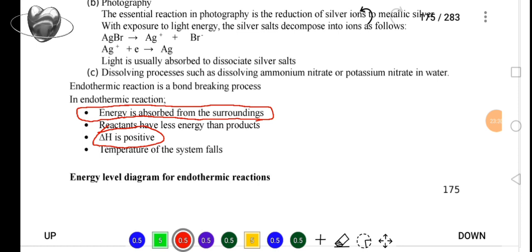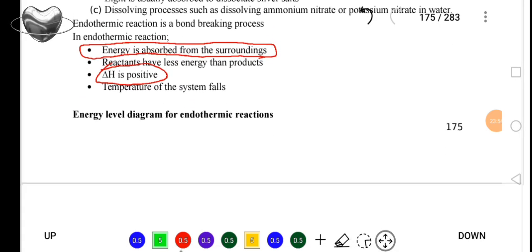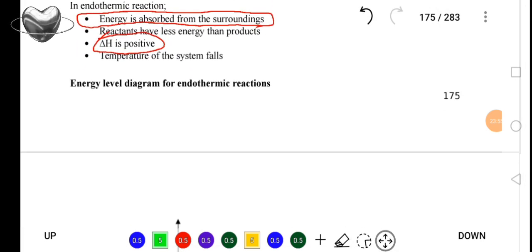Another characteristic is that the temperature of the system falls. That is very important. Understand the concepts. We are going to meet energy level diagrams for endothermic reactions, and the interpretation is very important.